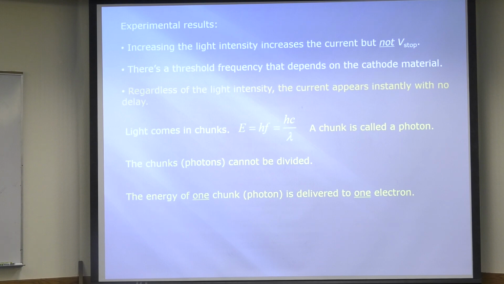And why is it maximum kinetic energy? Because remember, we have the metal there, the electrons are going this way. This is going to be negative, that's going to be positive, so this is going to stop, right? And this is connected to the battery and all that. So when you get this voltage large enough, it's going to stop even the fastest electrons. Even the maximum kinetic energy, they're not going to reach that because this is so negative and this is so positive. So V-stop is maximum kinetic energy divided by the charge of an electron.